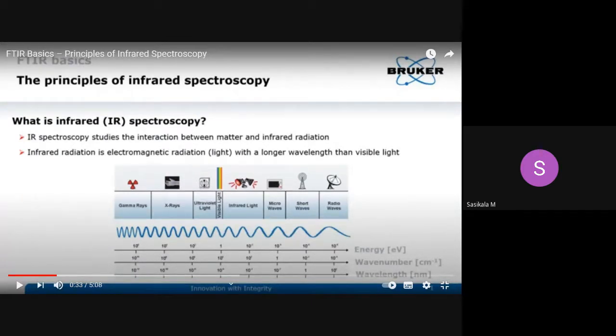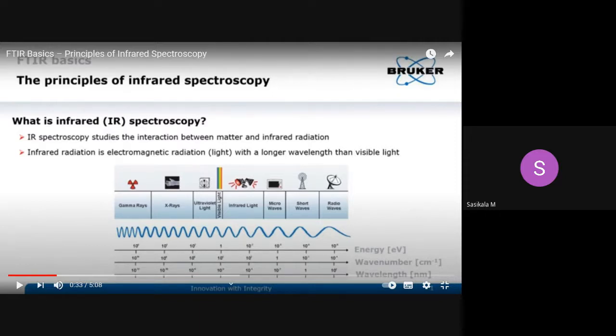So now let's see about infrared spectroscopy. What does infrared mean? IR spectroscopy. Since we are using infrared radiation, it is called infrared spectroscopy. When we get a spectrum, there is an interaction between matter and infrared radiation. Matter, as already discussed under UV-visible spectroscopy, is nothing but an analyte or substance or sample which is going to be analyzed. When it interacts with IR radiation, the spectrum and the study is called infrared spectroscopy.